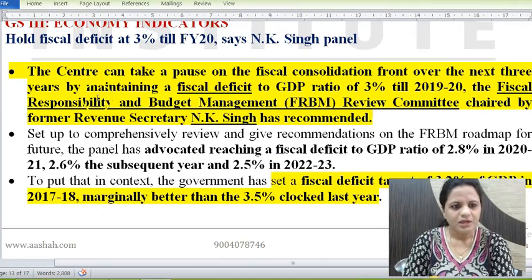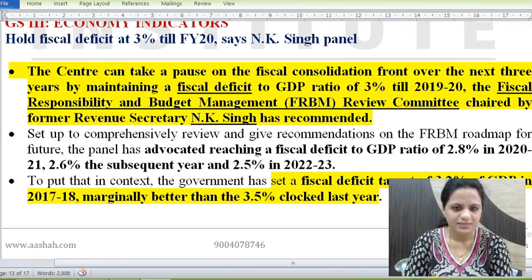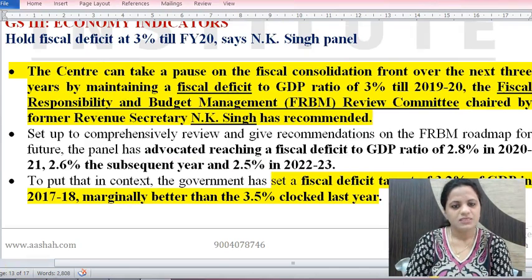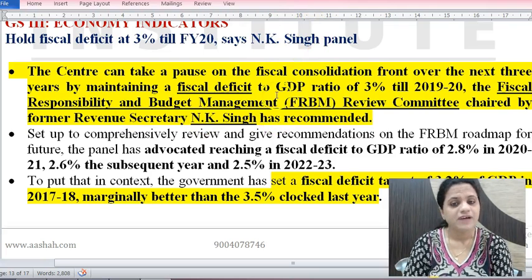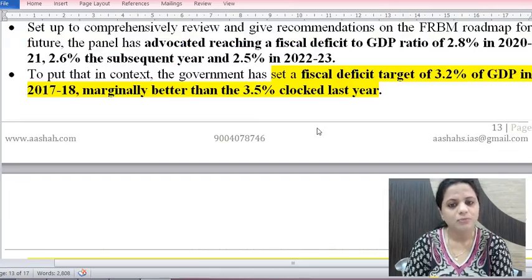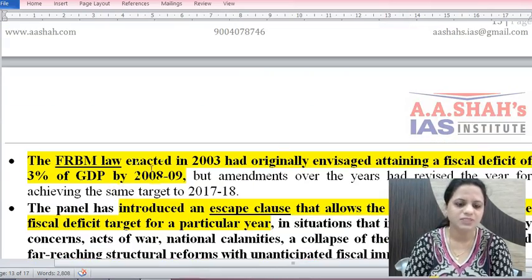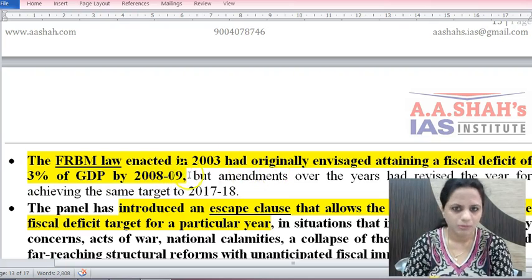Then next is: hold fiscal deficit at 3% till financial year 2020, says NK Singh panel. So this is regarding the FRBM review committee, which is headed by Mr. NK Singh. He is the former revenue secretary and has given his recommendations presently. So FRBM Act was in force since 2003, and it wanted to bring down fiscal deficit to 3% of GDP by 2008-9. But this could not happen because of the global financial crisis. So the entire targets went haywire. What is fiscal deficit? We'll see that too.